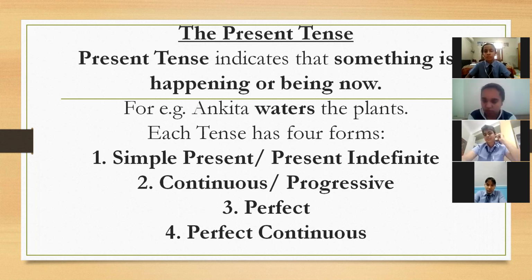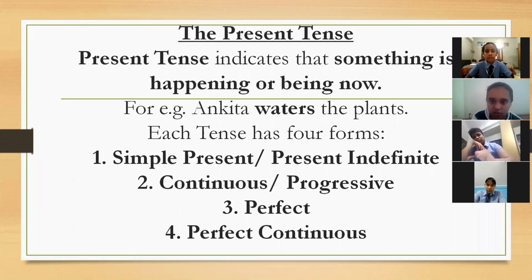But you know, now you'll say, कि मैम आपने तो ing लगाया और यहाँ पे तो लिखा हुआ है, for example, Ankita waters the plant. So there are again the categories of present tense. Fine. So each tense has 4 forms. Each tense, whether it is present tense, past tense, or future tense, हर एक की 4 categories होती हैं.